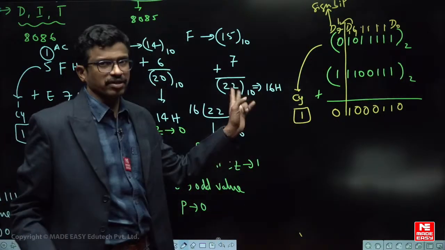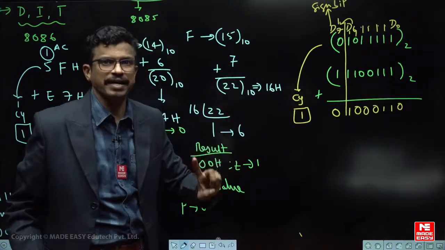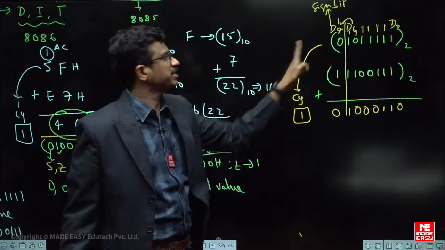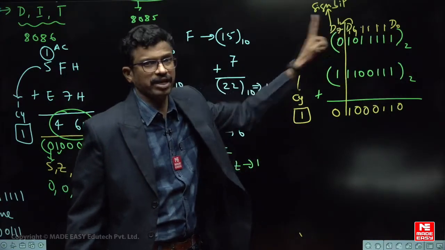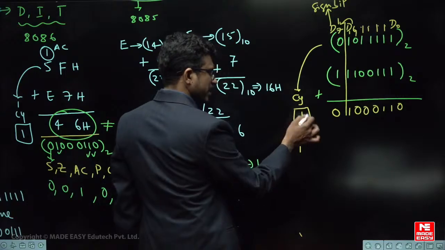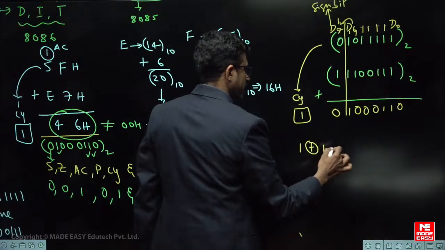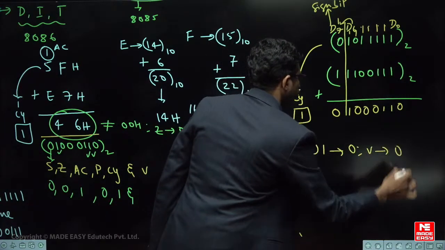If both are present, you have to just perform an XOR operation between these two carries. The carries mean Cn minus 1 and Cn, the nth carry. What is the last carry? 1. What is the Cn minus 1 carry? Also 1. So this carry XORed with this carry, that is D6 to D7. XOR operation of 1 and 1, how much? 0. And hence we can say overflow is 0.